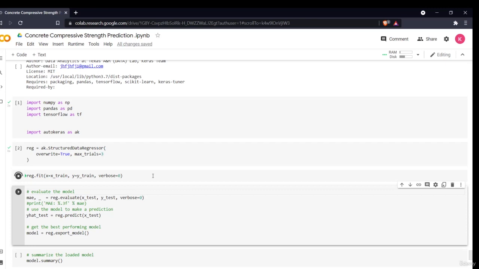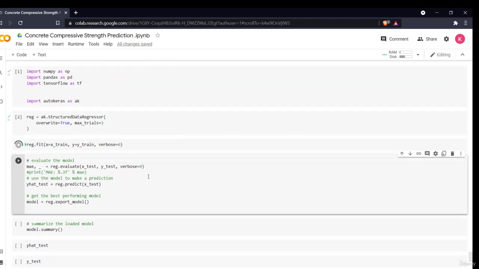It may take some time because it is a huge operation. It is not a very big data set, but it will take a minute or two to get fitted completely. By that time we'll see the next step.